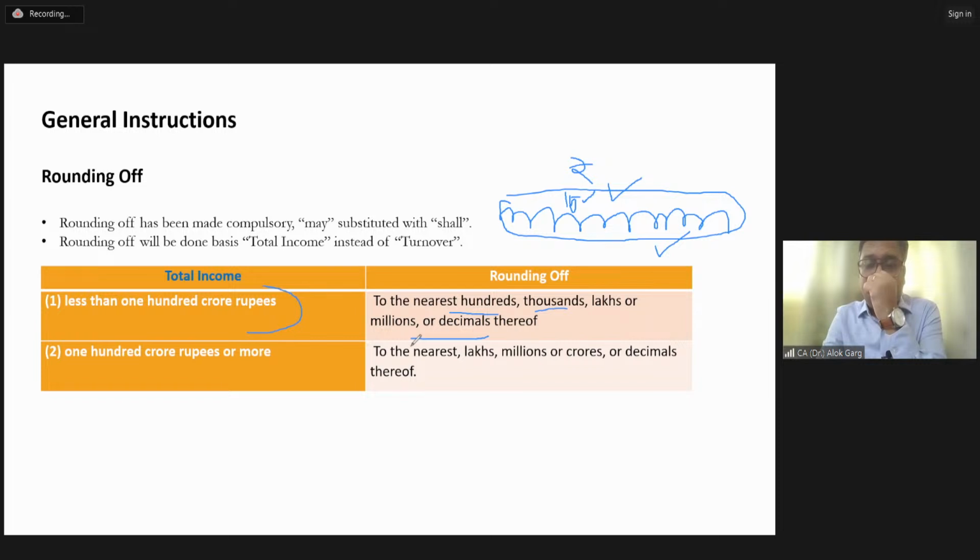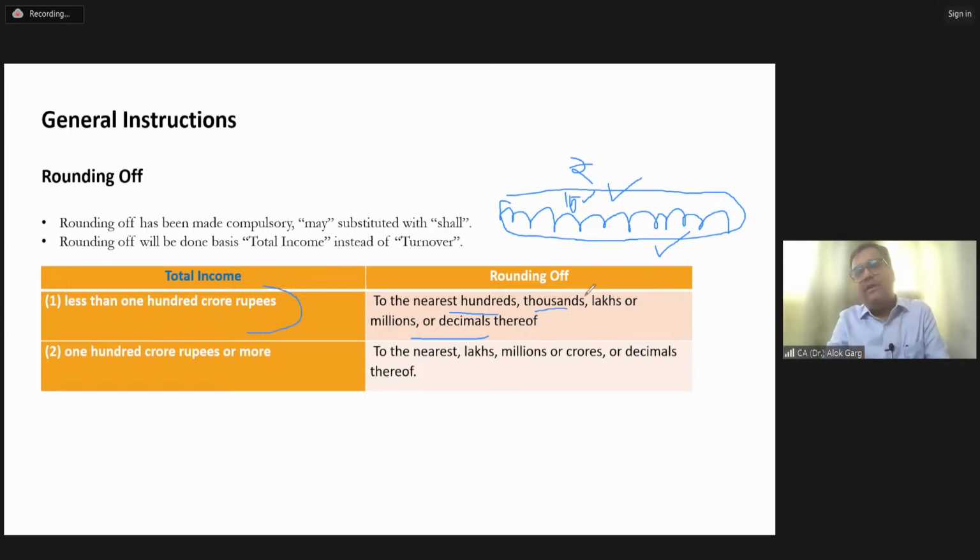For example, the total income is less than 100 crore rupees, and the revenue is, for example, 256 crores, or let's say 256 crore and 25 lakhs. And now this company has to, here the total income is less than 100 crore.